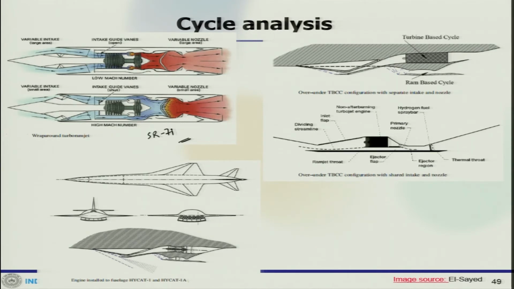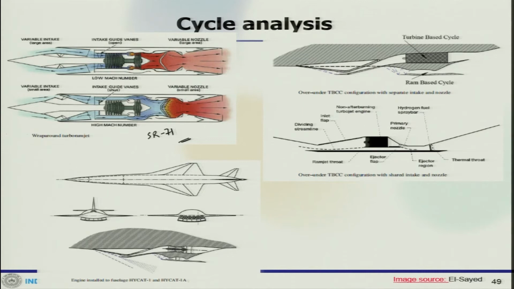And the other one, one can have also, this is one of the examples. Another could be the fuselage Griffon 2. Though I do not have the picture here, that is also a fuselage kind, but here you can see this is the turbine based cycle, this is the ram based unit, and that is a combination. This is just an example, this is a wraparound cycle.